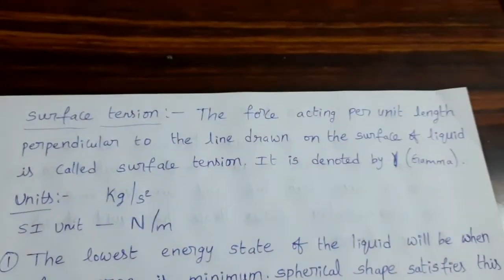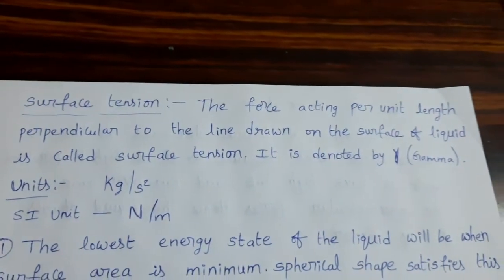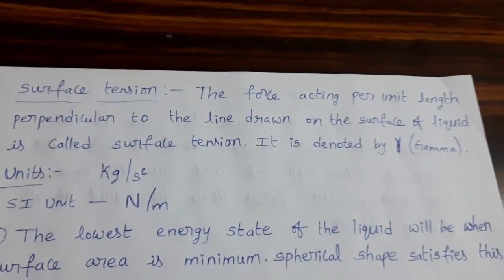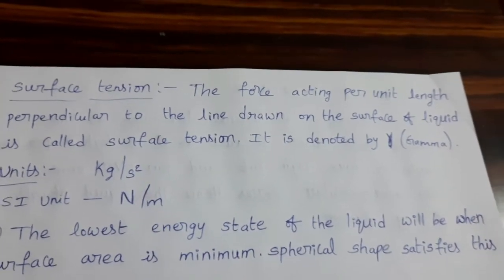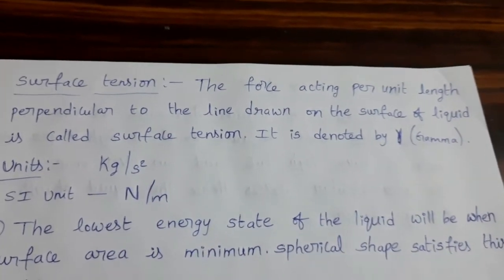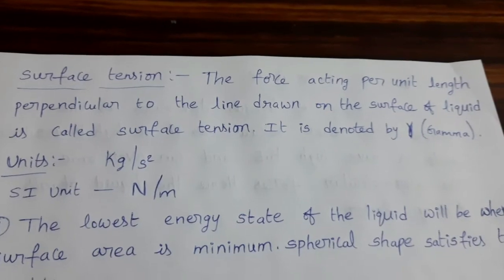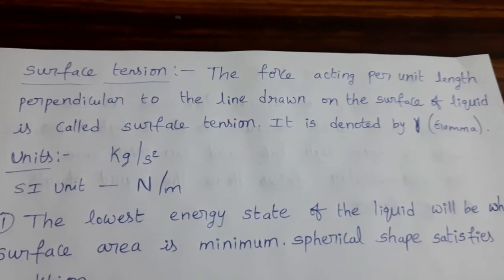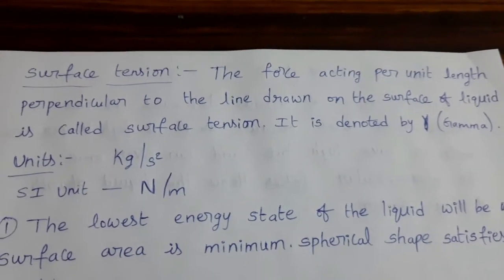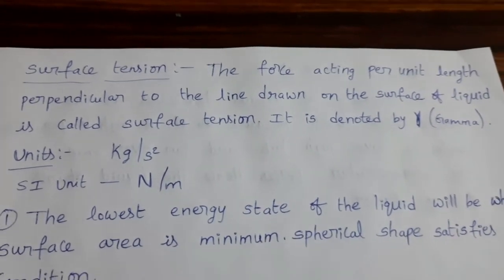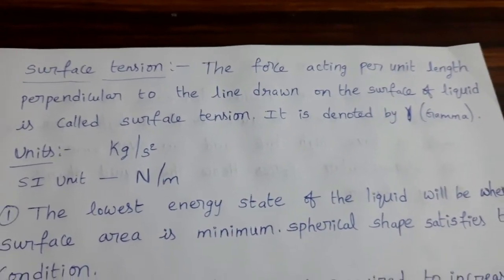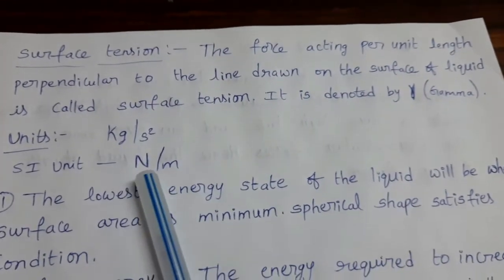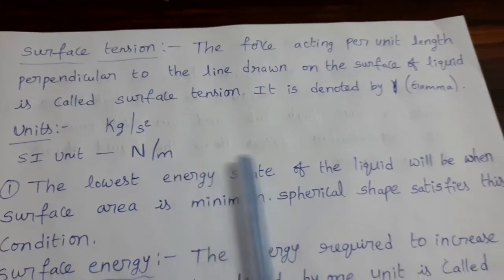Say this, surface tension: the force acting per unit length perpendicular to the line drawn on the surface of a liquid. Take a liquid, and on its surface, imagine a line is drawn. To that line in the perpendicular direction, per unit length, how much force is acting? That is surface tension. Units: kilogram per second square. SI unit: Newton per meter.